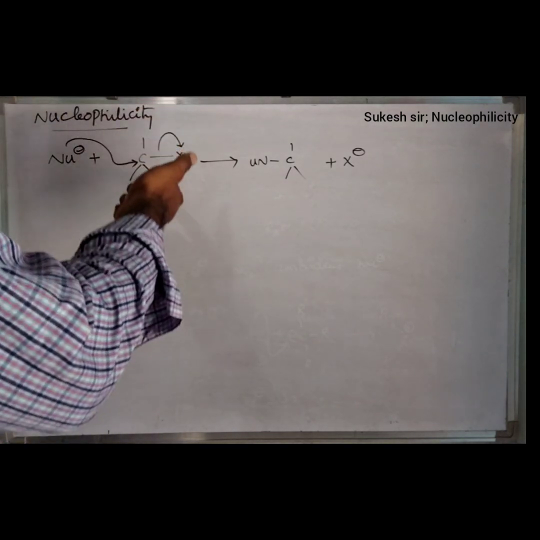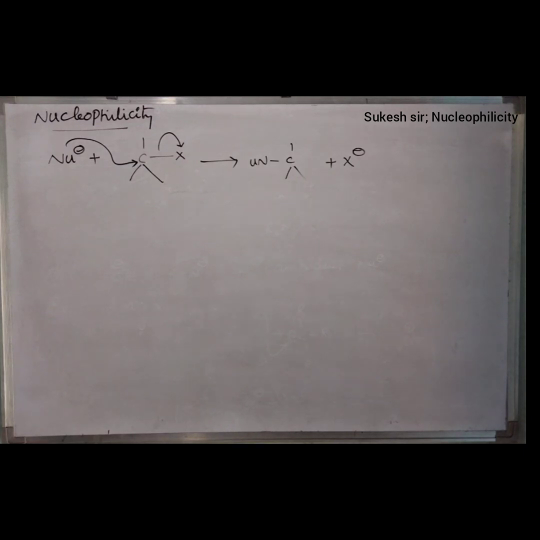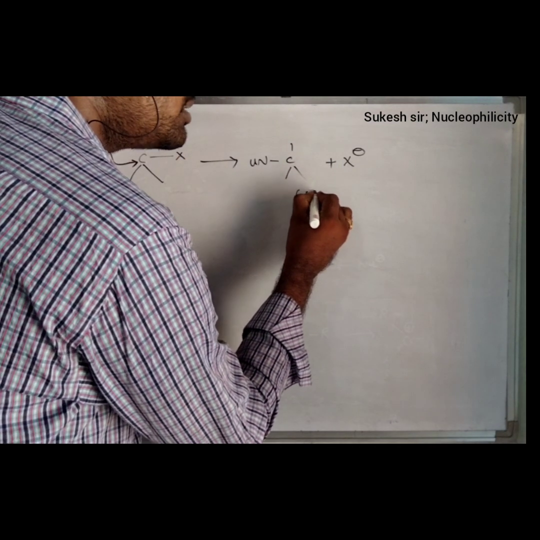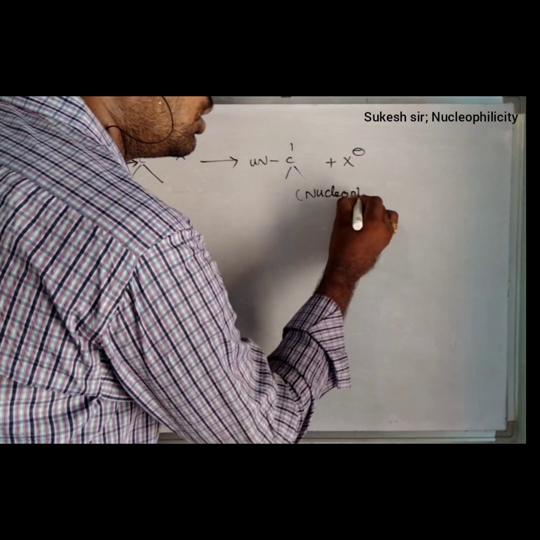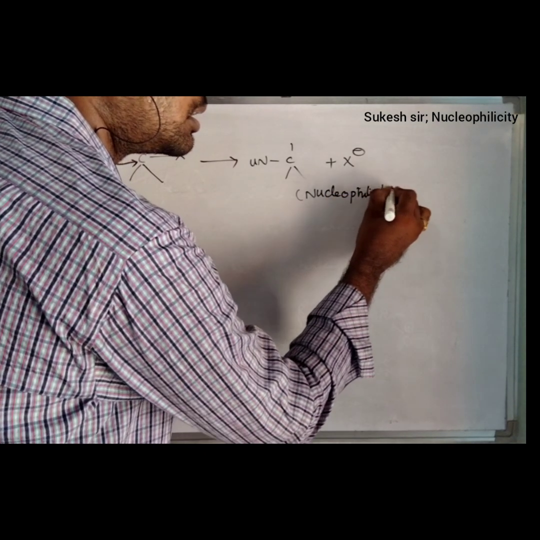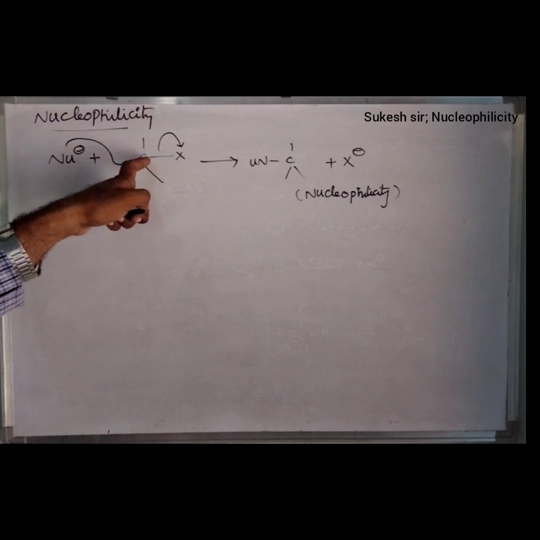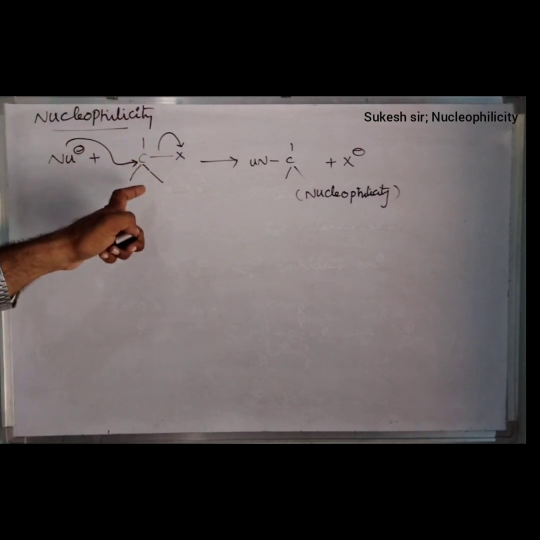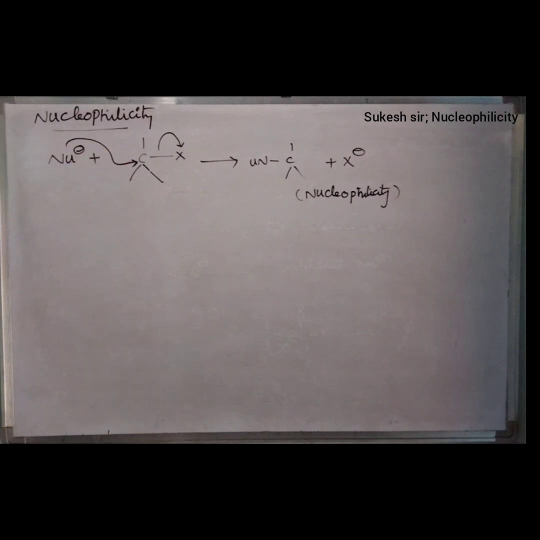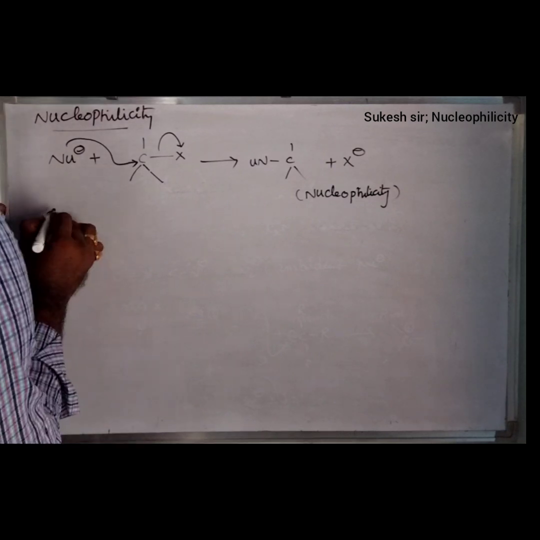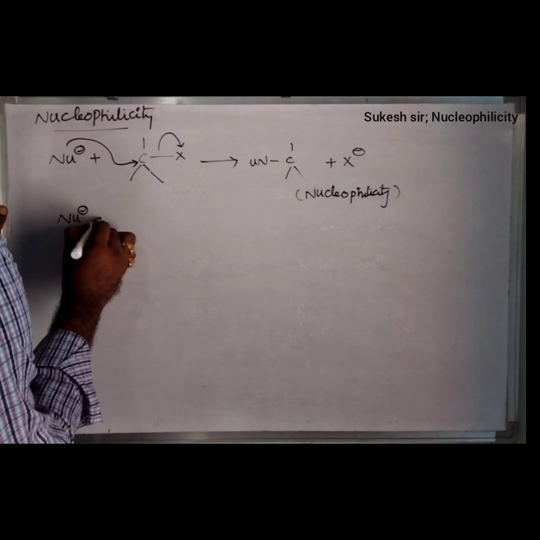that means the ability of a nucleophile which attacks on the electrophilic center of the carbon, that ability is said to be by the name nucleophilicity. What is the meaning of nucleophilicity? The ability of a nucleophile which attacks on the electrophilic center of the carbon is said to be nucleophilicity.